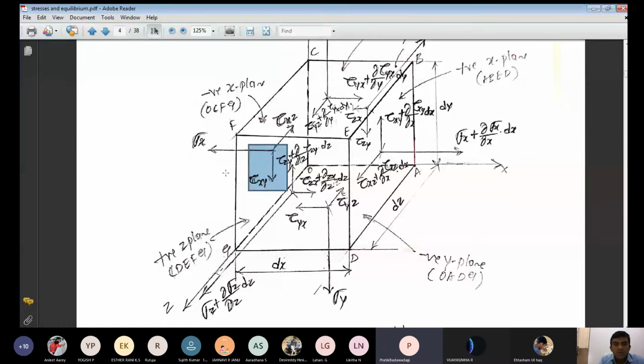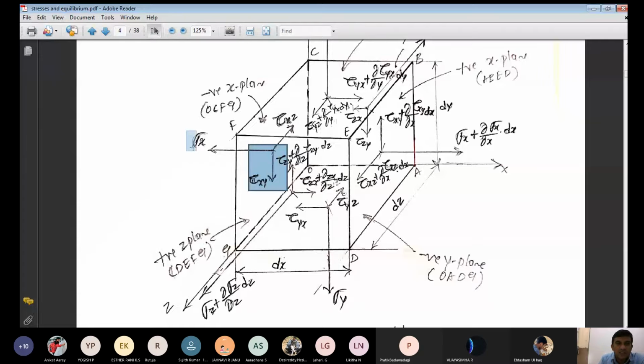Now, consider a cuboid, when you pass parallel planes over the three-dimensional object. First consider the negative x plane. On the negative x plane, there are three stresses acting. One is a normal stress, the other two are shear stresses. The normal stress acting on the negative x plane, in what direction? Negative x direction. We represent it as sigma with suffix x plane, x direction, sigma xx. The sigma xx we can write as sigma x only.